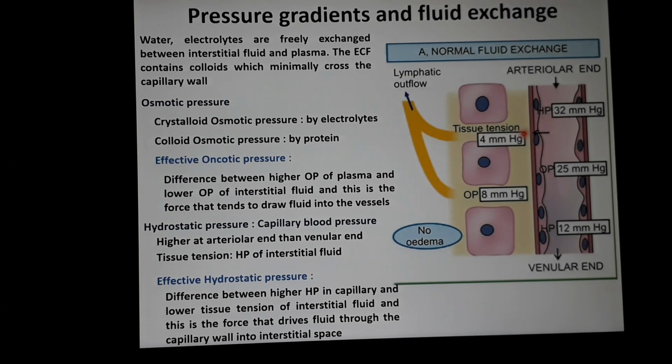The effective pressure is the force that drives the fluid through the capillary wall into the interstitial space. Here you can see 32 minus 4, so 28 mm of Hg is the hydrostatic pressure which drives the fluid through the capillary wall outside the vessel.